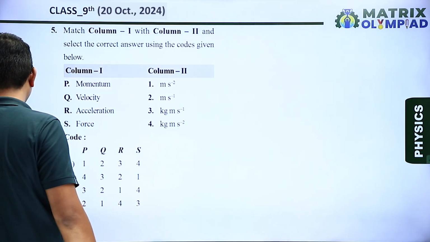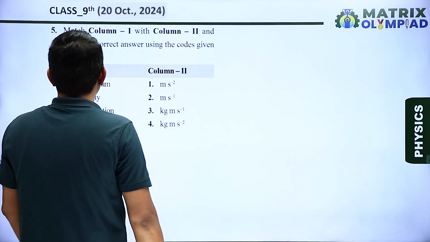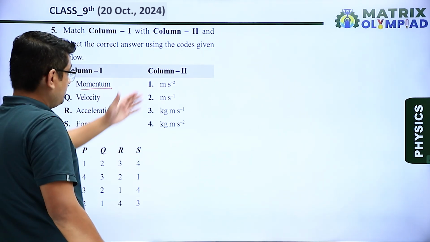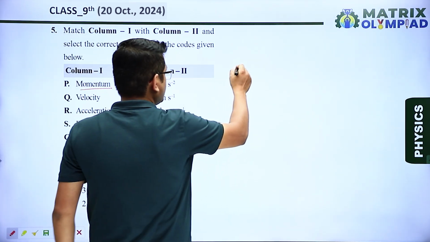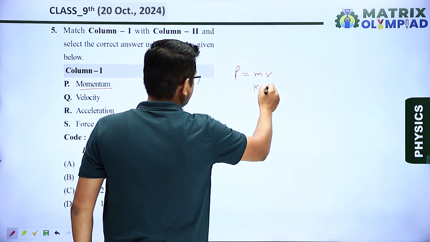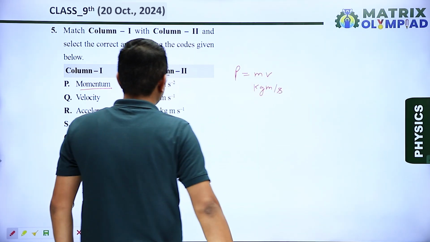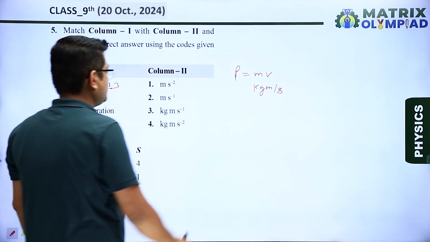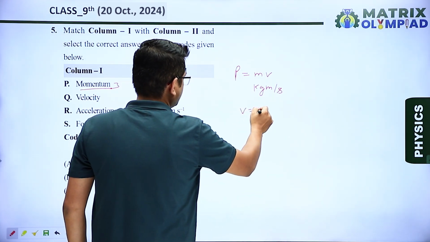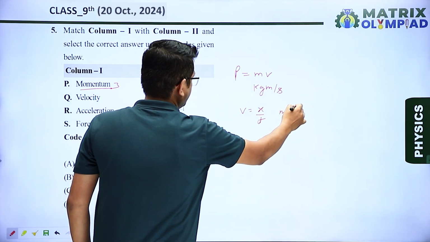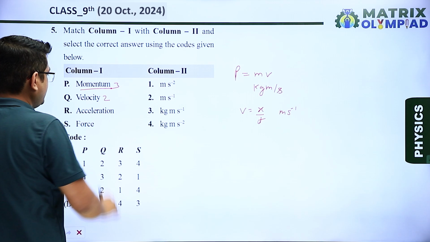Next, question number 5, which is a match the following question. In column 1, first is momentum. In column 2, units are given. So we know what is momentum? P is equal to m into v, mass into velocity, that means kg meter per second. So kg meter second inverse, that means I will write 3. Velocity, we know what is velocity? That is displacement upon time. So I will write meter second inverse, so for this I will write 2.